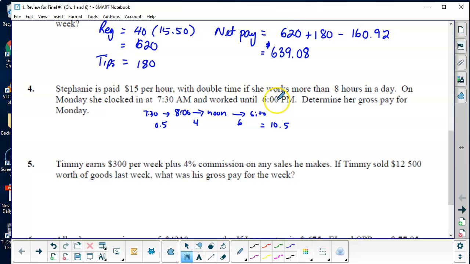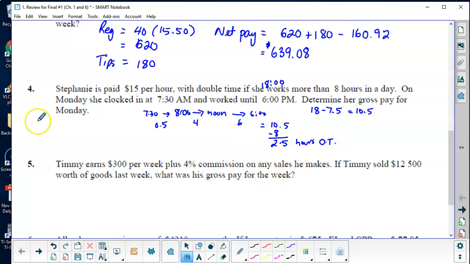So really that's 10.5 hours. You could also convert it to the 24-hour clock. So start at 7:30 and go till 1800 hours. And then really you could go, okay, 7:30 is 7.5 hours after midnight. So 18 minus 7.5 is 10.5. So however you find it easier to figure out how many hours worked. Now, we have to figure out how many of those were overtime. So if we subtract 8 from that, we get 2.5 hours of overtime.